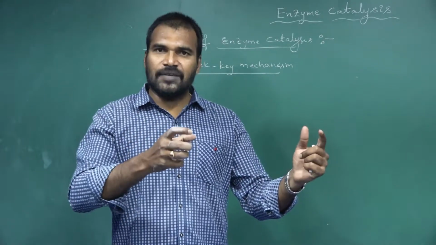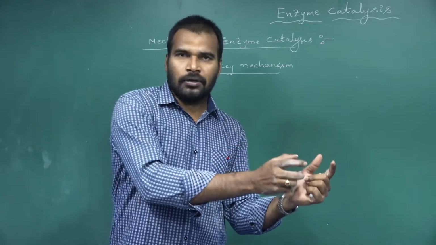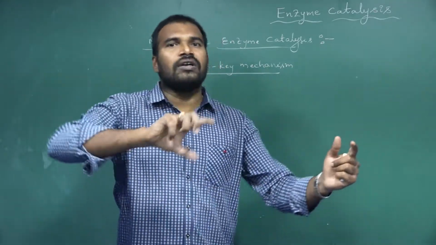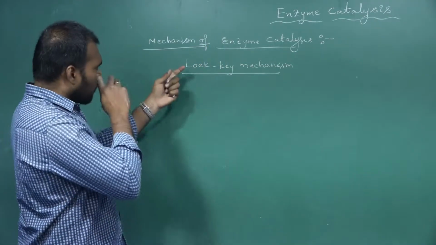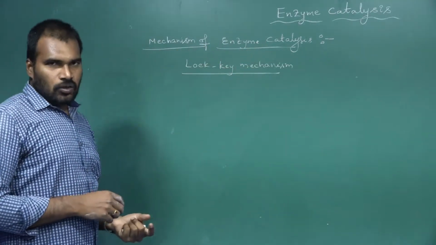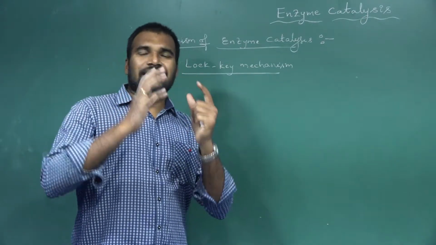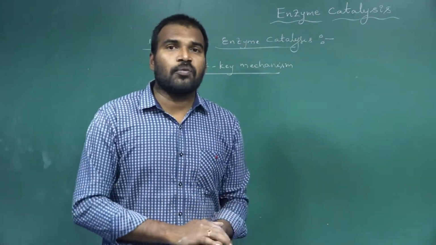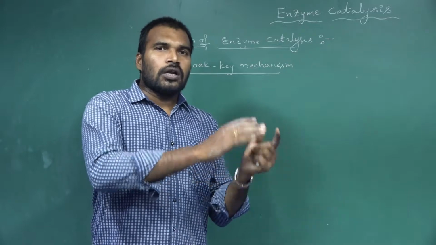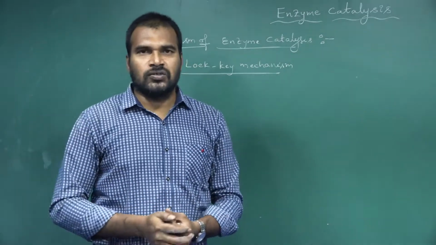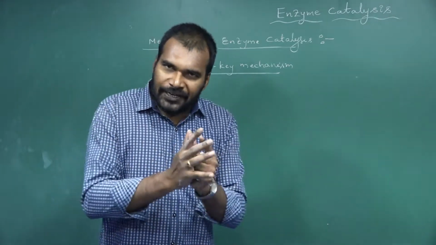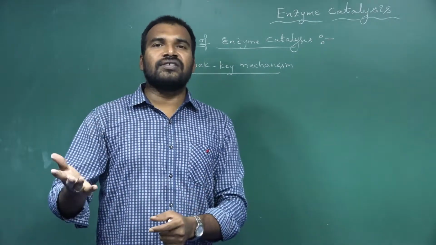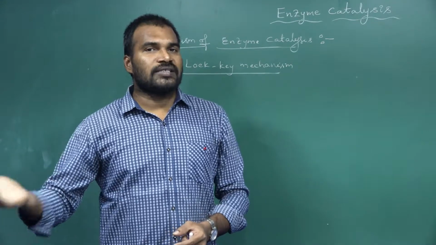The key which is complementary to the particular lock only can open that lock. Similarly, in enzyme catalysis, the reactant or substrate molecules which are complementary to the cavities or active sites of the enzyme surface can bind with it, and the enzyme converts the reactant molecules into products.